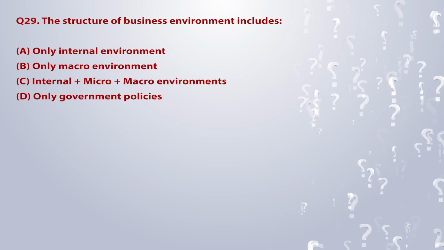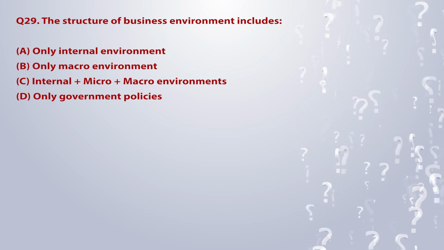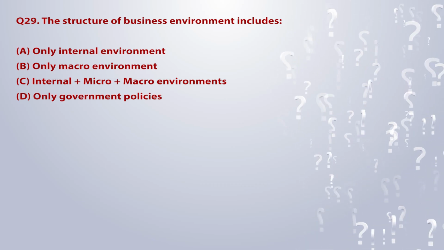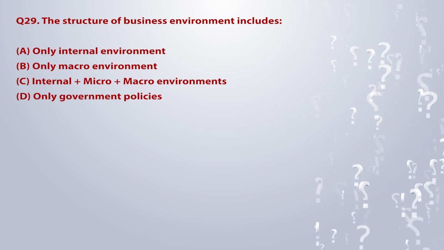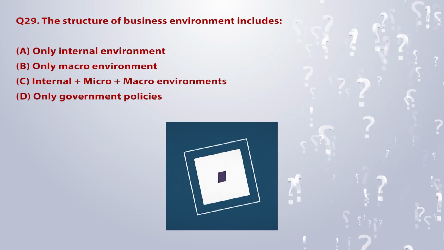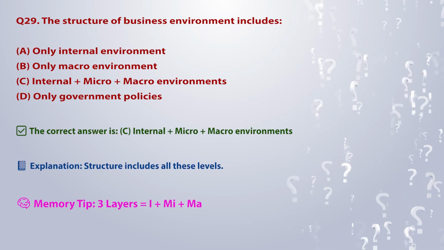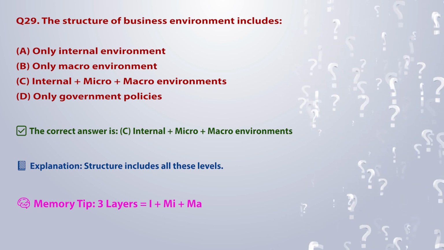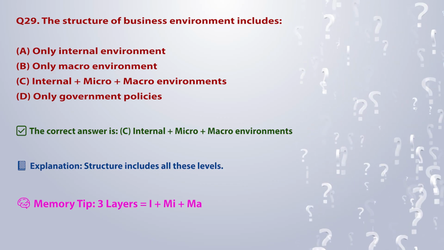Q29. The structure of business environment includes: A. Only internal environment. B. Only macro environment. C. Internal plus macro environments. D. Only government policies. The correct answer is C. Internal plus macro environments. Explanation: structure includes all these levels. Memory tip: 3 layers is equal to I plus MI plus MA.